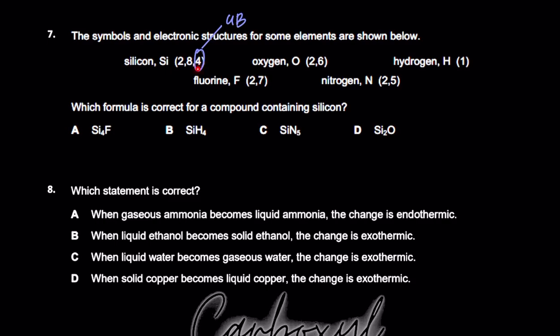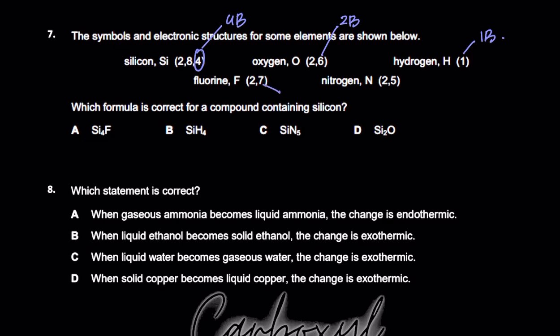So silicon is in group 4. It has 4 outermost electrons. Oxygen is in group 6. It has 6 outermost electrons. Therefore it requires 2 more electrons to have a complete octet. Therefore it will make 2 bonds, right? And hydrogen is in no group. We sometimes consider it as a part of group 1, but it's in no group. So it only has 1 electron in its outermost shell, and since it only has 1 shell, that means that it needs 1 more electron to achieve that stable duplet, right? So it's going to make 1 bond.